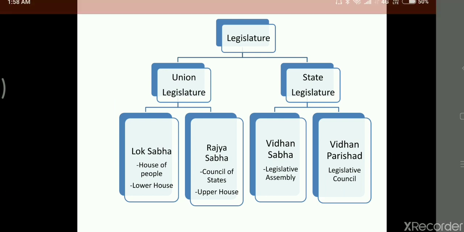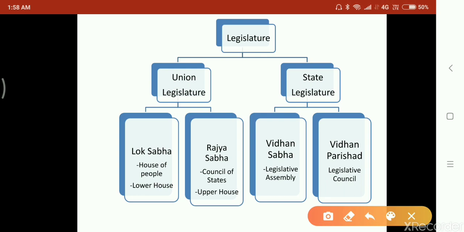Now if we talk about the function of Lok Sabha and Vidhan Sabha, so at union level Lok Sabha and at the state level Vidhan Sabha, the functions of both the houses are almost the same. The appointment procedure, removal procedure, or some of the functions are almost the same for Lok Sabha and Vidhan Sabha. The work which is done by the Lok Sabha at the center level is almost the same. I will not say exactly the same, but almost the same.